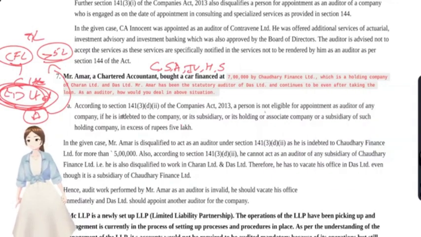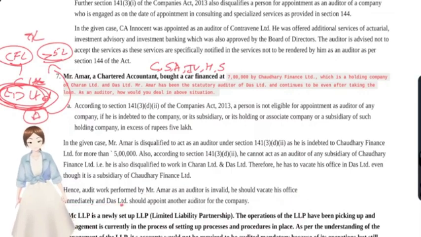According to section 141, a person is not eligible for appointment as an auditor if he is indebted to the company or subsidiary or holding company, in our case, and associate company or a subsidiary of such company, in excess of 5 lakh rupees. In the given case, Amar is disqualified as he is indebted to Chowdhury Finance Limited with more than 5 lakh rupees. He cannot act as an auditor for any subsidiary of that Limited, here Charan Limited or Das Limited. So the audit work performed by Amar would be invalid. He should vacate the office immediately.